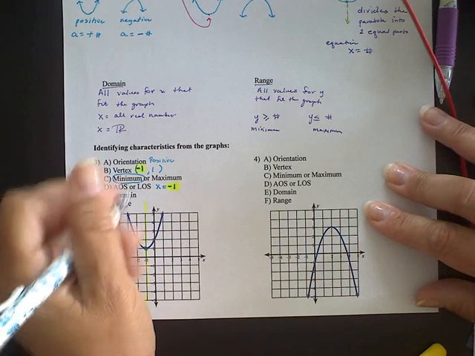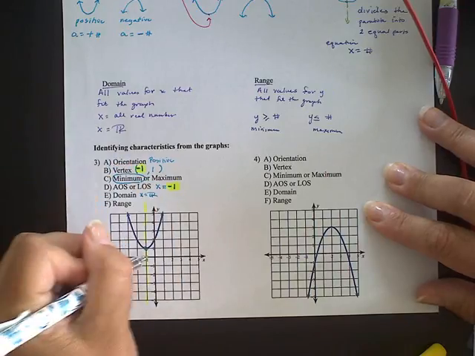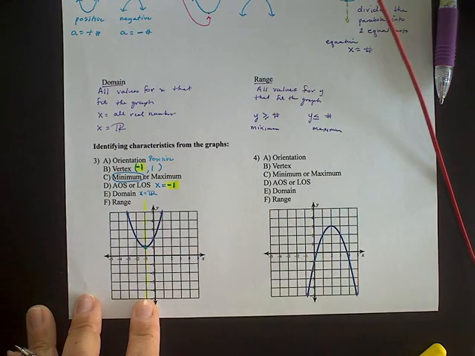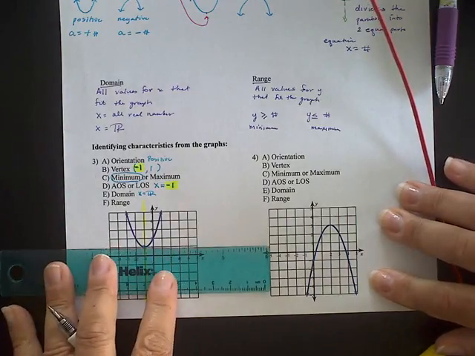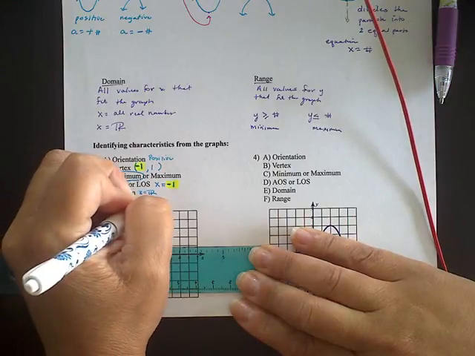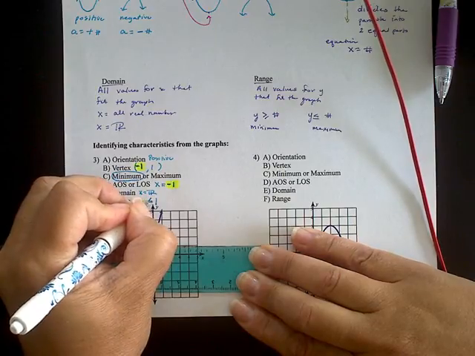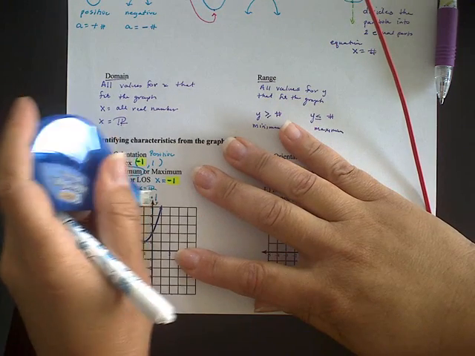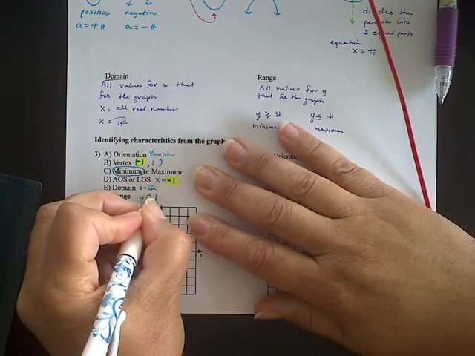Domain, this goes forever, so x equals all real numbers. For my range, it can only go this low. It can't go any lower. This is as low as it can go, and as low as it can go is 1. So our y is equal to 1 and everything above that. So greater than or equal to 1. Oops, I wrote that backwards, didn't I? Sure did. So it's equal to 1 and greater than 1.